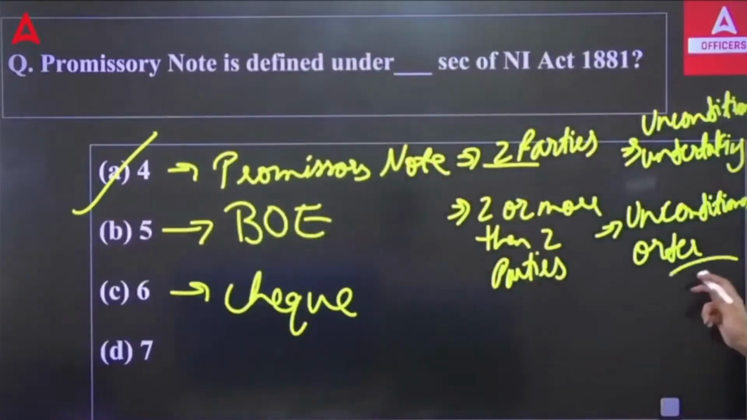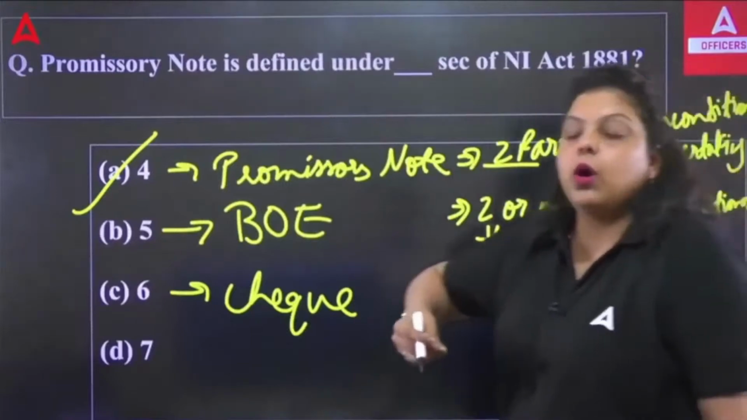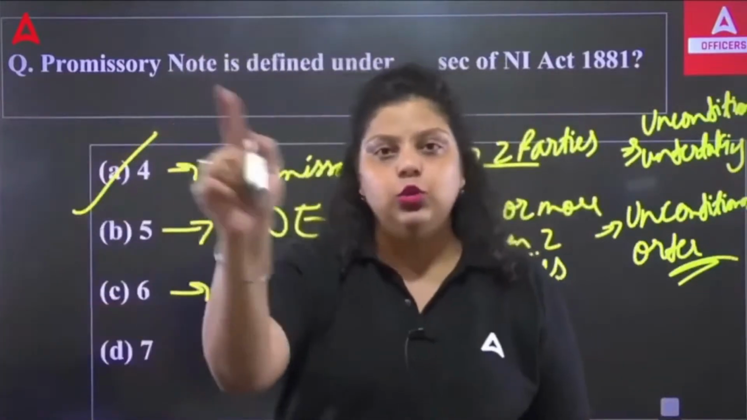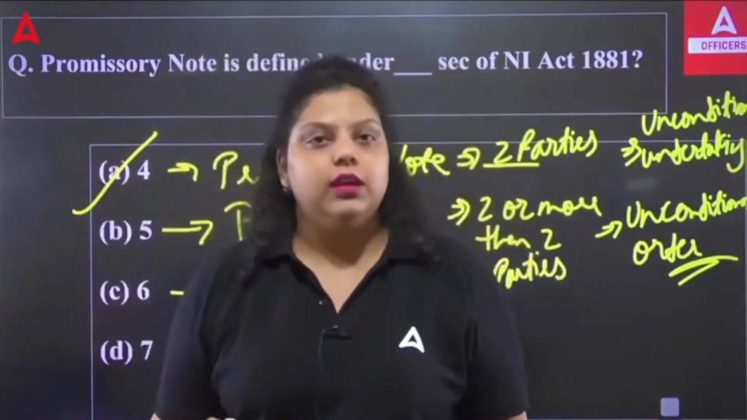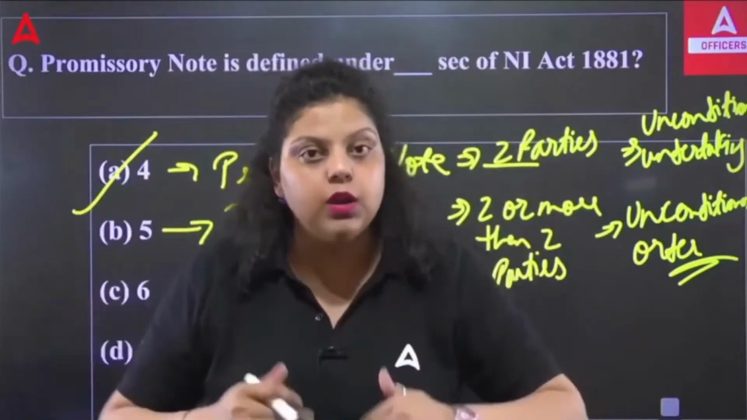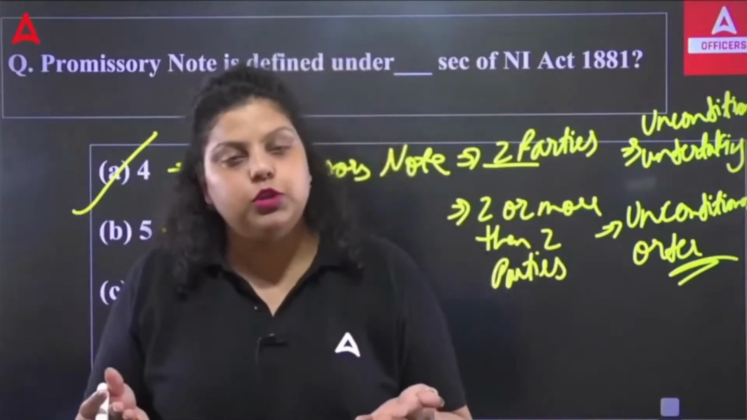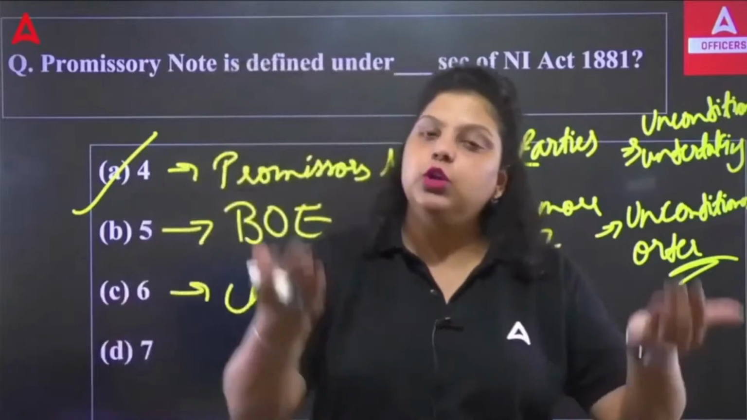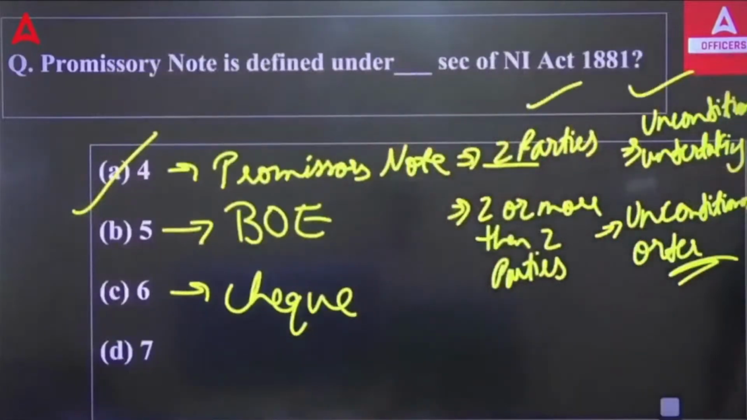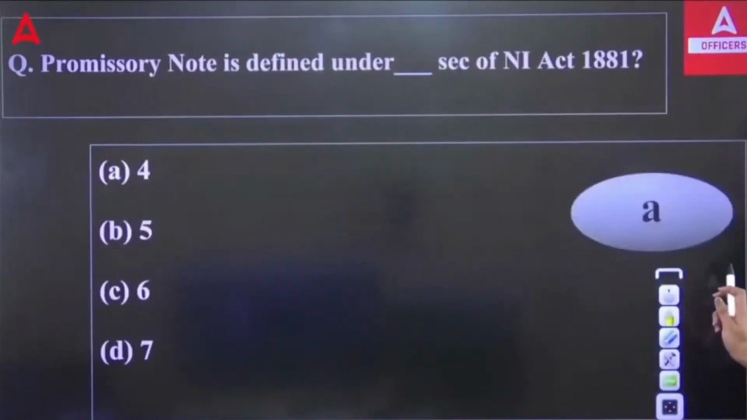Now, what does unconditional order mean? It means you are ordering your bank that no matter what, on 30th of August, you have to make this payment to this particular customer. This is known as unconditional order. So, in bill of exchange, you are giving an order to your financial institution, and in case of promissory note, you are taking the undertaking by yourself. These are the main differences between promissory note and bill of exchange. Okay. Now, next. So, the right answer is A.